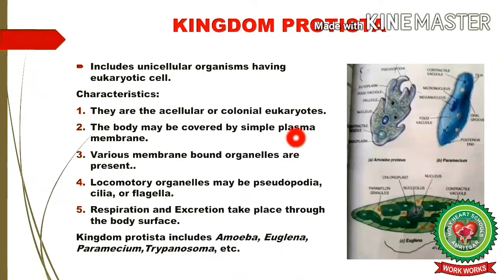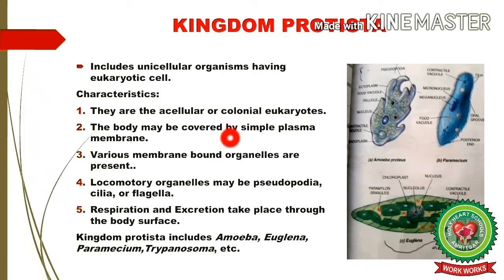Now students, we will discuss Kingdom Protista. Kingdom Protista includes unicellular organisms having eukaryotic cell. They are characterized by following features. They are the acellular or colonial eukaryotes. Colonial means a group of organisms of one species that live and interact closely with each other. They are called acellular as the body is not differentiated into cells.